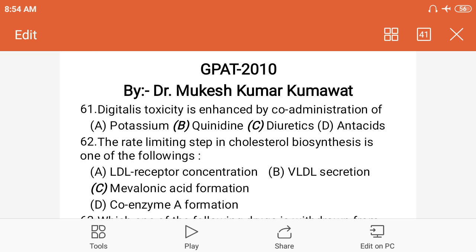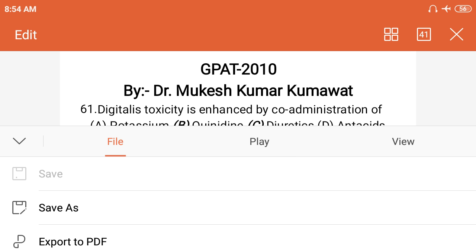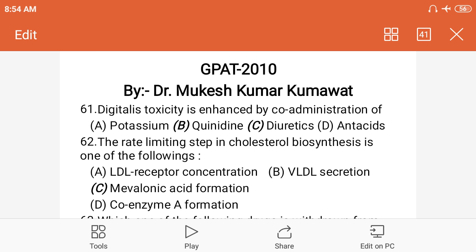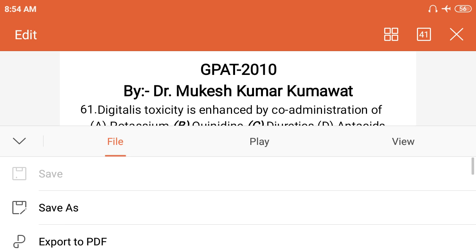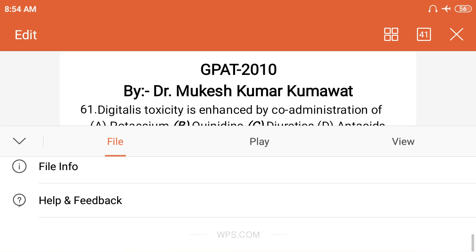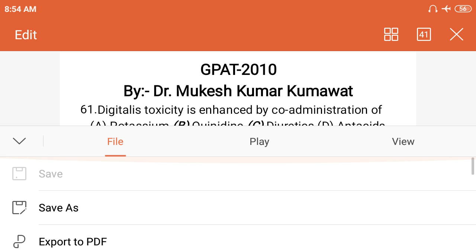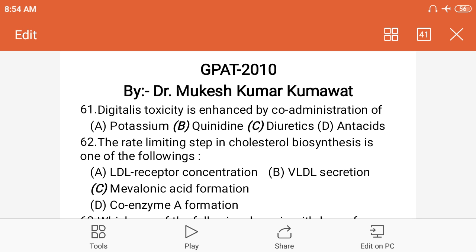So the correct option, the drug that can enhance the toxicity, is only one: quinidine. Important thing is that quinidine prevents renal secretion of digitalis.